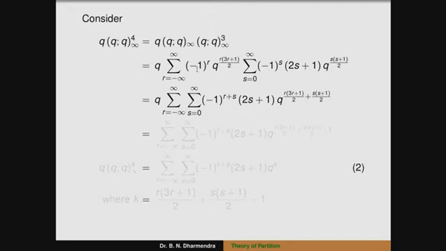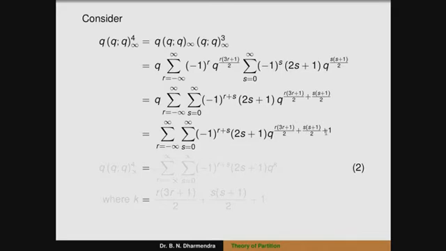r plus s, because here minus 1 to the power of r is there, here minus 1 to the power of s. The base is the same, so we can add that power, that is minus 1 to the power of r plus s into (2s plus 1) into q to the power of, here that's q to the power of r into (3r plus 1) by 2, by using the first series. In the second series, that is s into (s plus 1) by 2. So we have to multiply that q inside, that can be written as summation r running from minus infinity to plus infinity into summation s running from 0 to infinity, minus 1 to the power of r plus s into (2s plus 1) into q to the power of r into (3r plus 1) by 2 plus s into (s plus 1) by 2 plus 1.